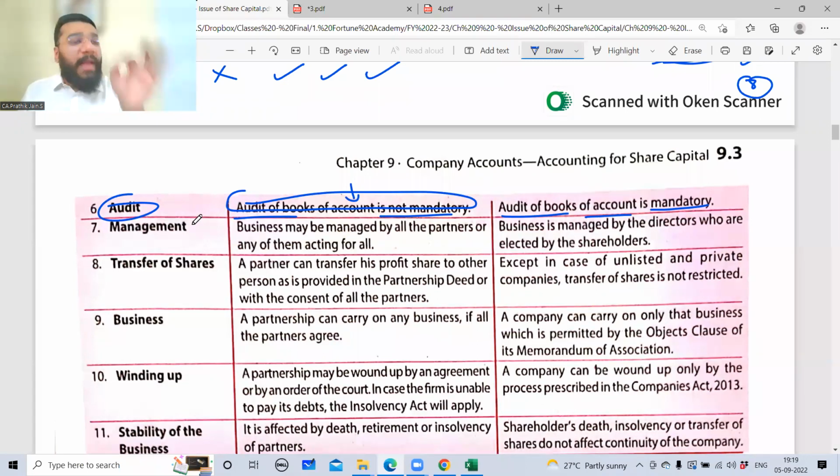Auditing is mandatory right from day one, right from the date the company is born. Am I clear or not clear? So who is giving this mandate? Company law is giving the mandate.